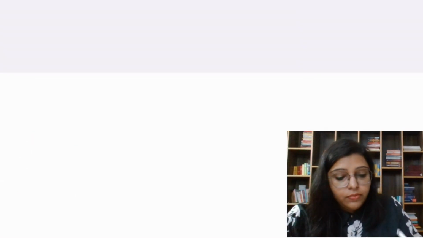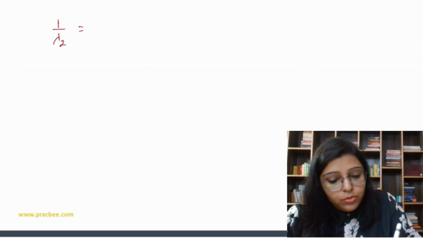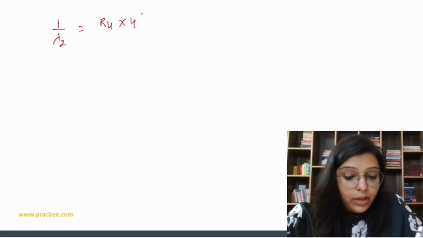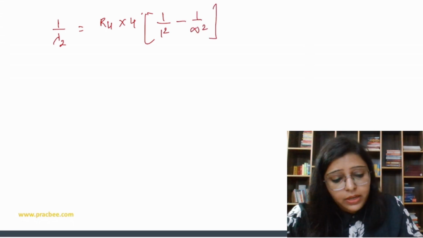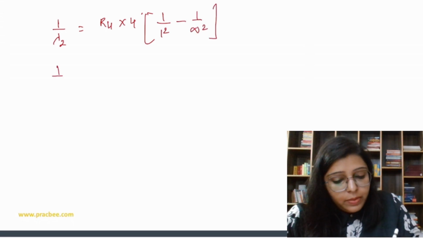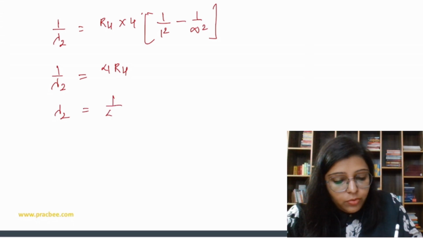Now similarly we can find lambda 2. So 1 by lambda 2 is equal to RH into 4 because Z square is 2 square, and we can write 1 by 1 square minus 1 by infinity square, right? So we can say 1 by lambda 2 is equal to 4 RH, or we can write lambda 2 is equal to 1 by 4 RH.